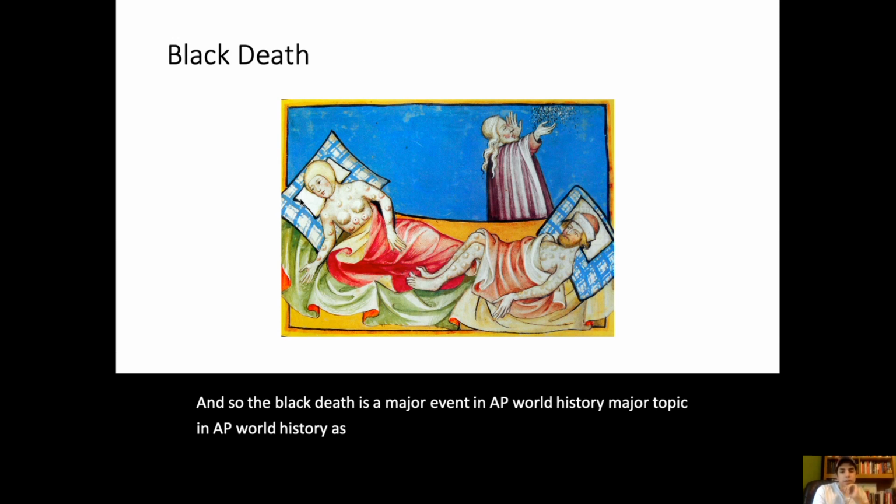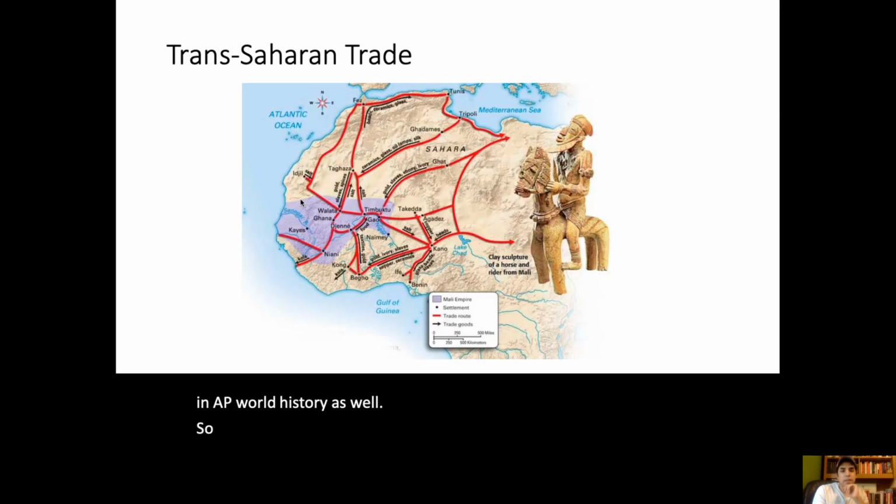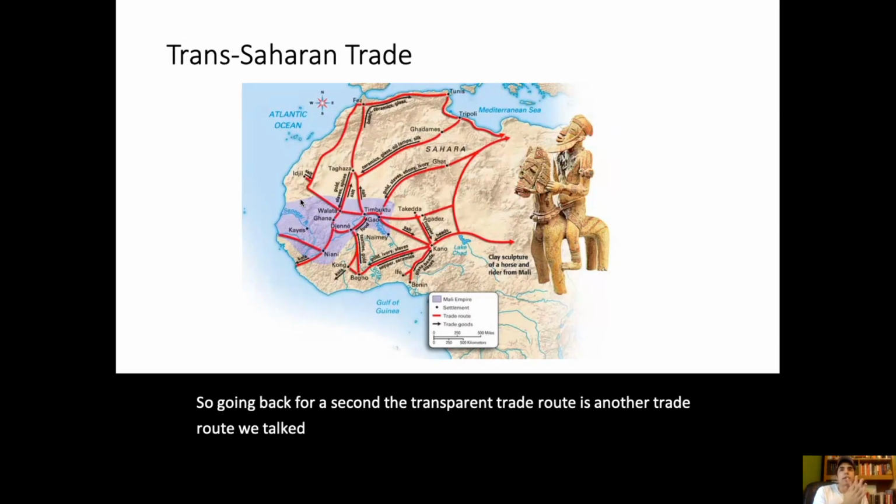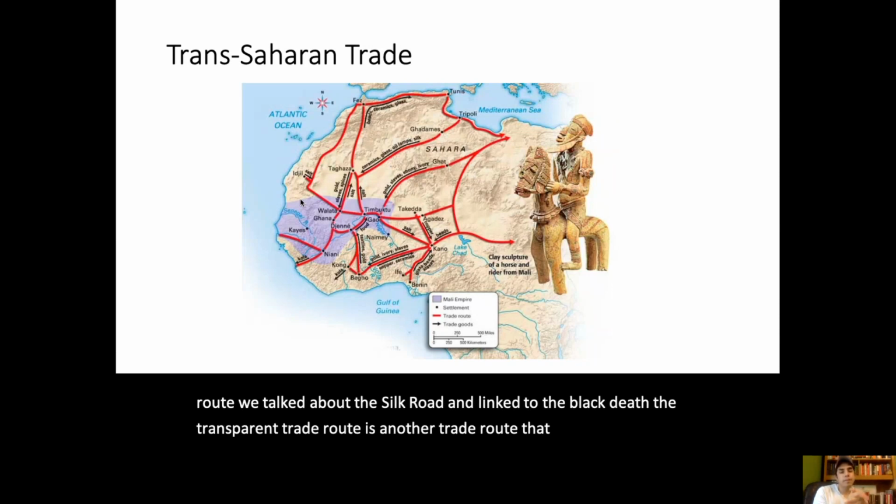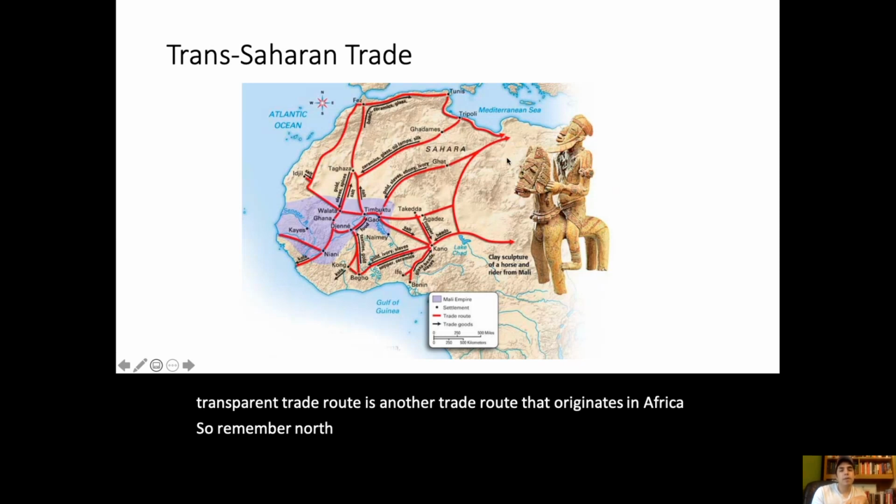So going back for a second, the Trans-Saharan Trade route is another trade route. We talked about the Silk Road and linked it to the Black Death. The Trans-Saharan Trade route is another trade route that originates in Africa. So remember, North Africa at this time period is dominated by Arabs, who are Muslims.